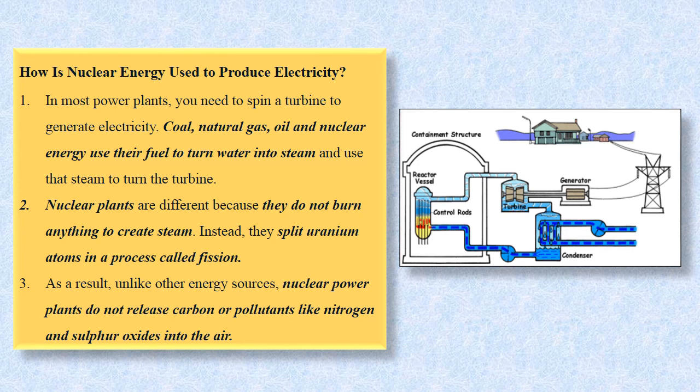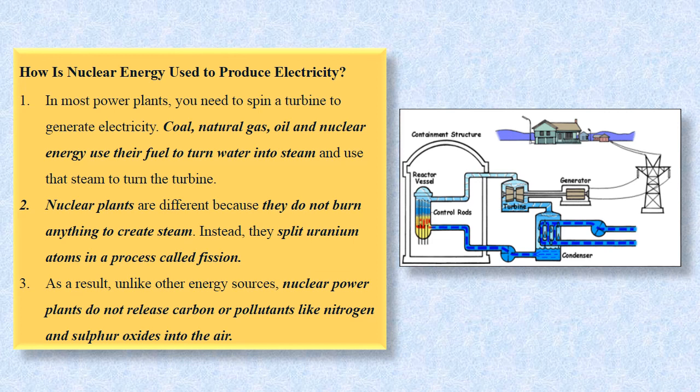In nuclear energy, the water is turned into steam, but the process is different. In nuclear power plants, they do not burn anything to create steam. Instead of that, they split the uranium atoms. And the process of splitting of uranium atoms is called nuclear fission. Due to the splitting of nuclear atoms, heat is generated, which helps the water to convert into steam.